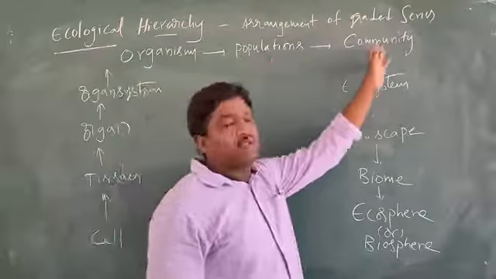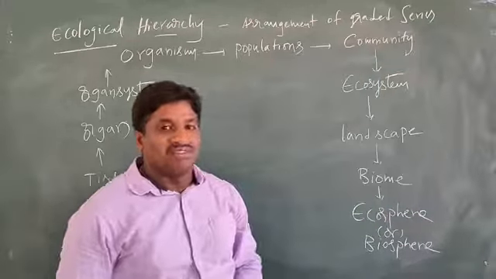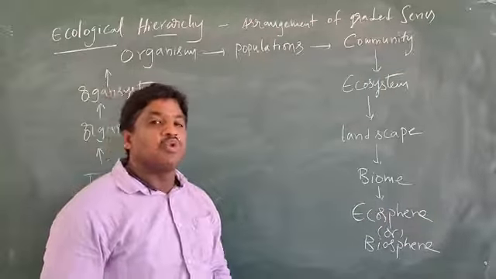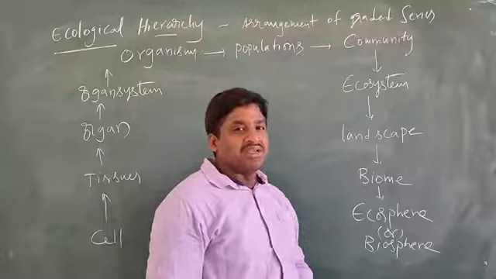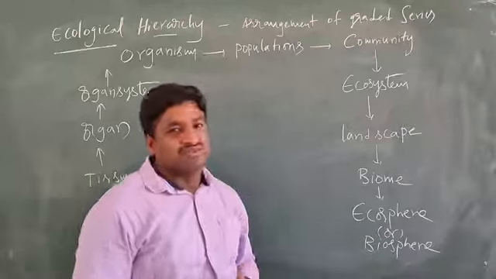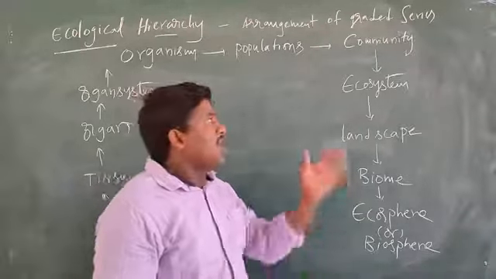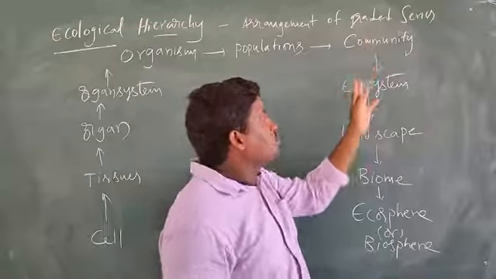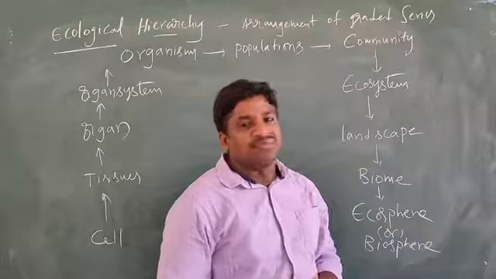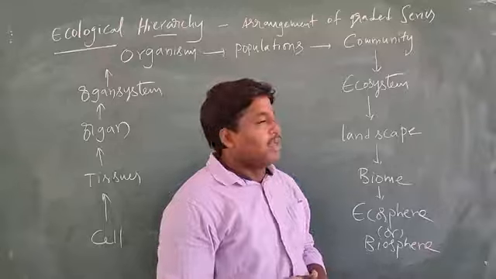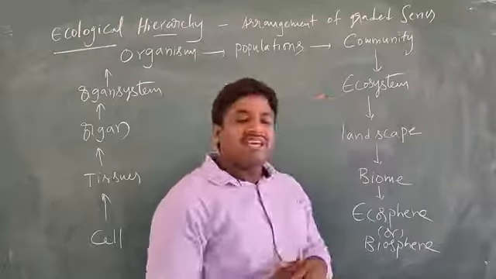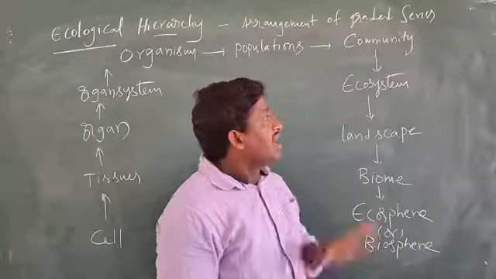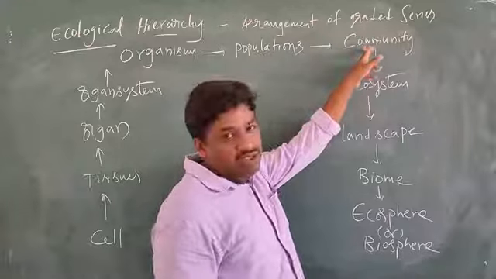Populations together form a community. Different kinds of communities. Communities together form an ecosystem. So what is meant by ecosystem?